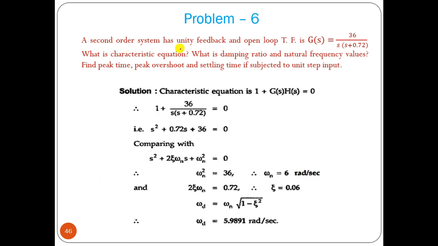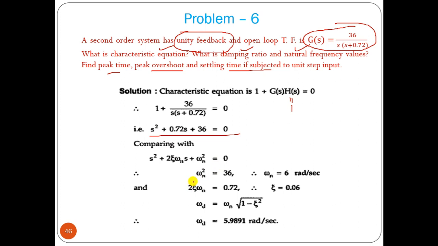Now say another problem. A second order system has unity feedback and the open loop transfer function is given. Find the characteristic equation, damping ratio, natural frequency, peak time, peak overshoot, settling time. Same question, but G(s) is different. So we find 1 plus GH; unity feedback is the main point, so H equals 1. So we got this value.